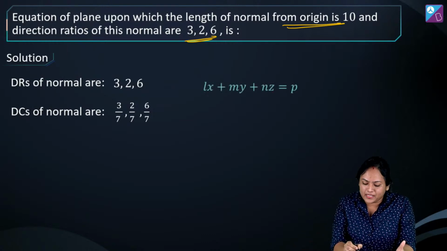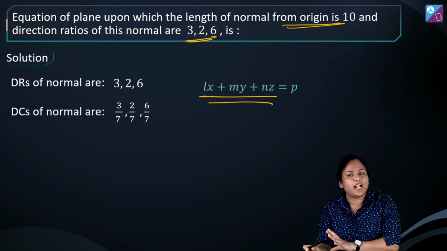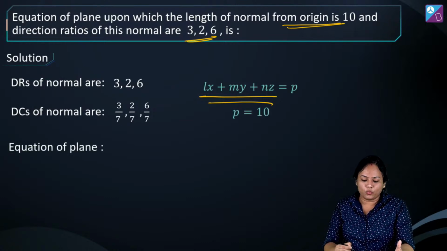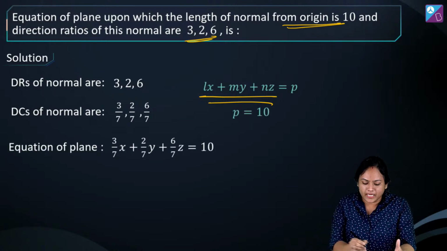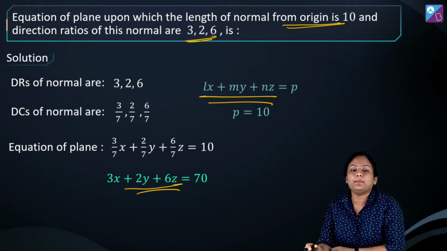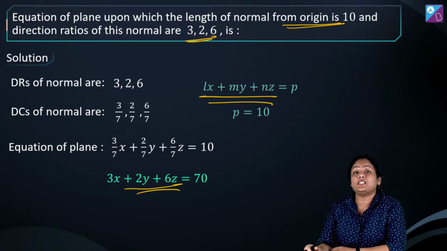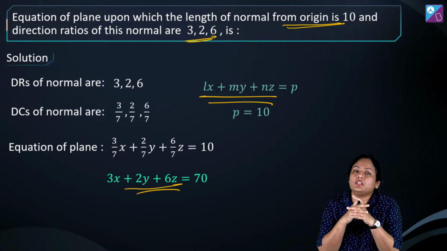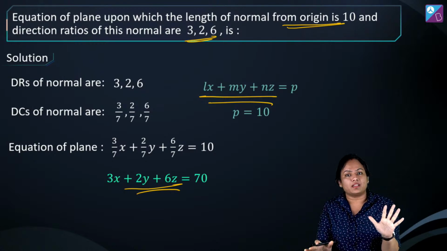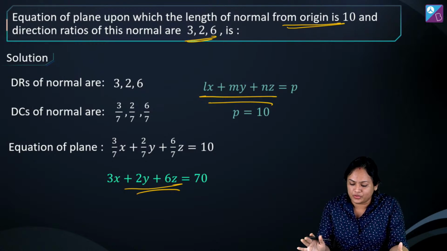Equation already हमारे पास है. Just substitute l, m, n values over here, p value as 10. So the final equation will look somewhat like this. ठीक है? If you want, you can take the LCM. So that is going to become 3x plus 2y plus 6z is equal to 70. This will be the equation of plane जहाँ पर origin से distance is given and DR is given. Alright, normal form we have used.